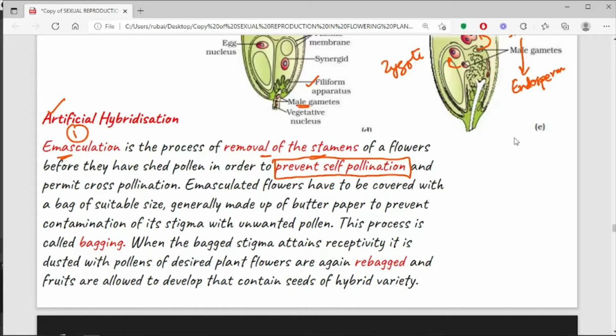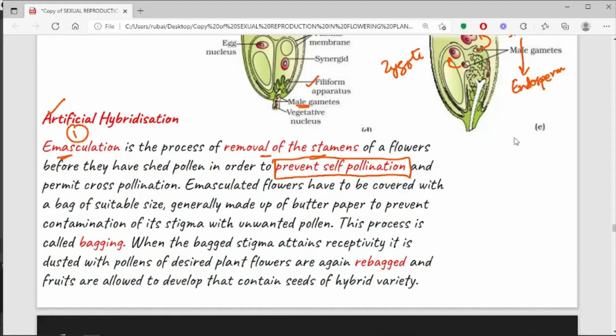Now, after emasculation has taken place, we cover up the plant with a bag, because we don't want the pollen of any undesirable plant to pollinate our plant.